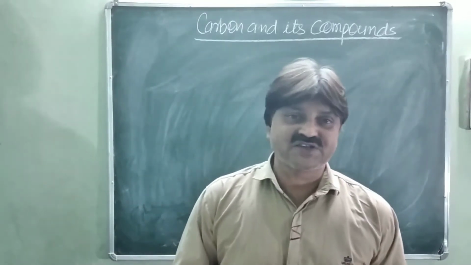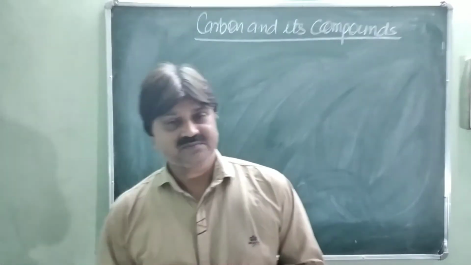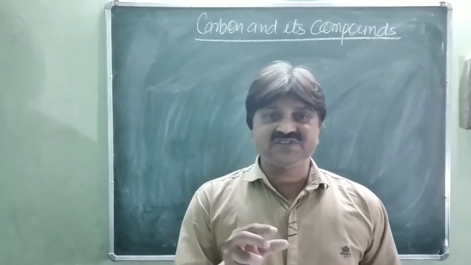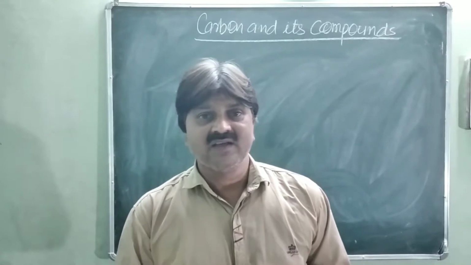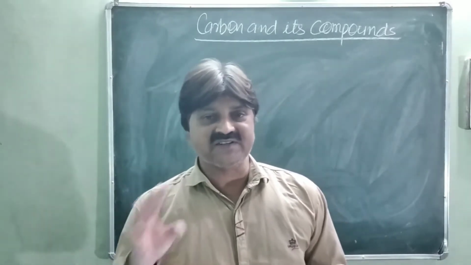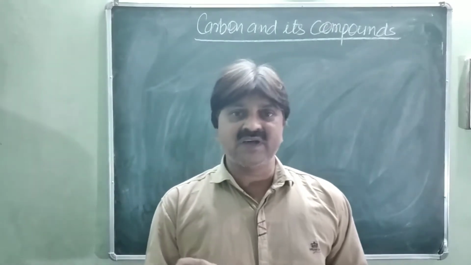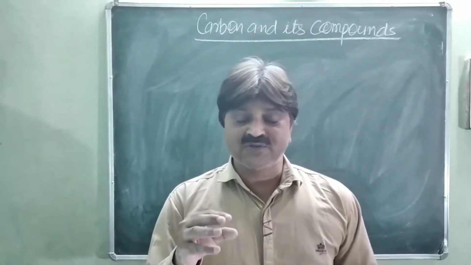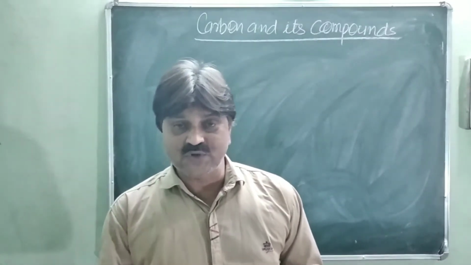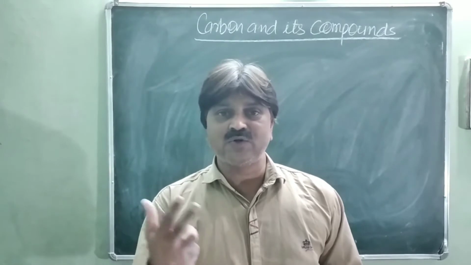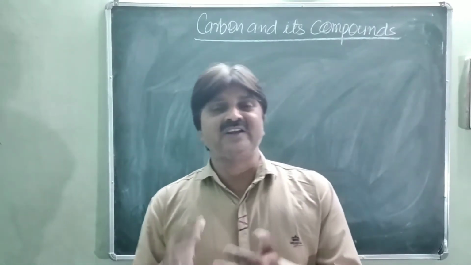Now we come to the history of organic compounds. In ancient times, the major sources of substances were animals, plants and minerals. On the basis of their origin or source, they were further classified into two categories: organic compounds and inorganic compounds.